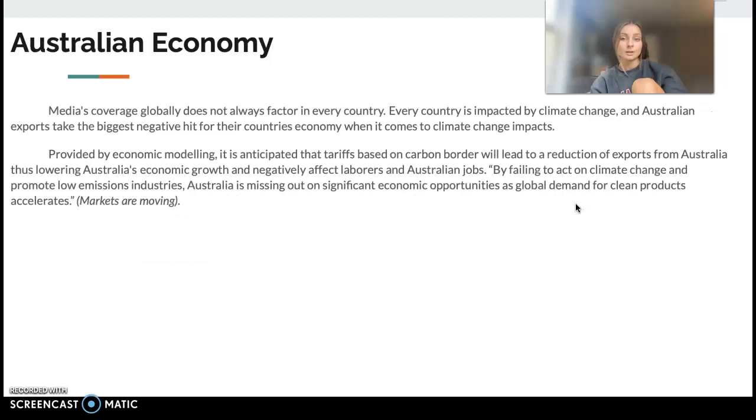The Australian economy, the majority of it is exports. So, provided by the economic modeling, it is anticipated that tariffs based on carbon border will lead to a reduction of exports from Australia, which their economy heavily relies on, thus lowering Australia's economic growth, negatively affecting laborers and Australian jobs. This may be the downfall to any economic opportunities as global demand for clean products accelerates.